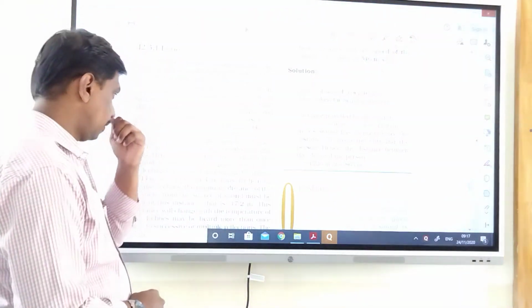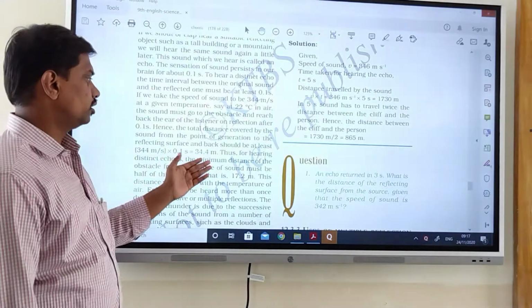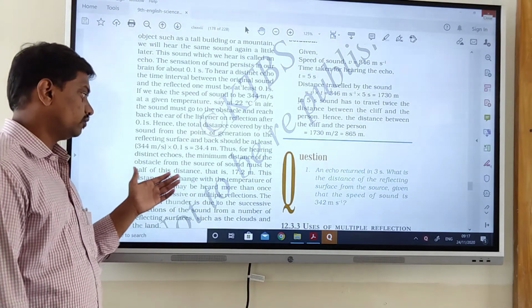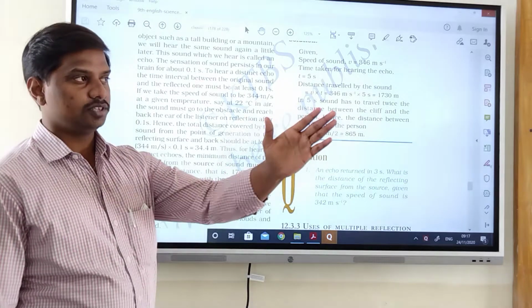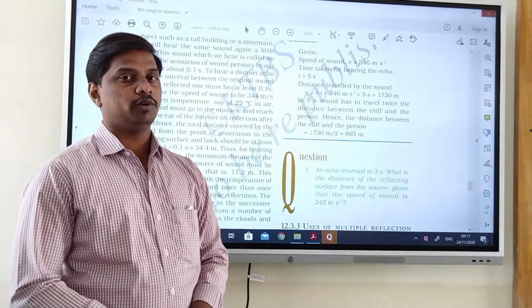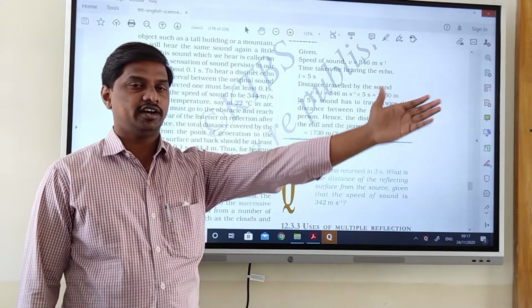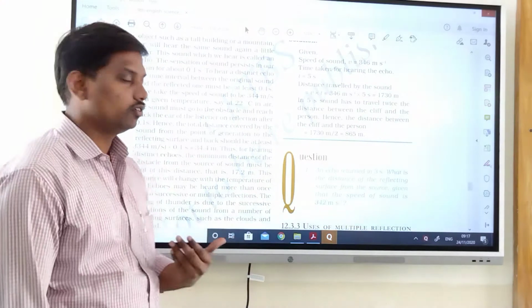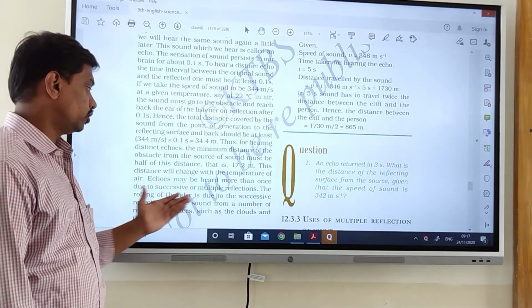Thus, for hearing distinct echoes, the minimum distance of the obstacle from the source of the sound must be half of this distance, that is 17.2 meters. If the wall is about 17.2 meters away, the sound will travel 17.2 meters and come back to us, making it 34.4 meters. This distance will change with the temperature of air.